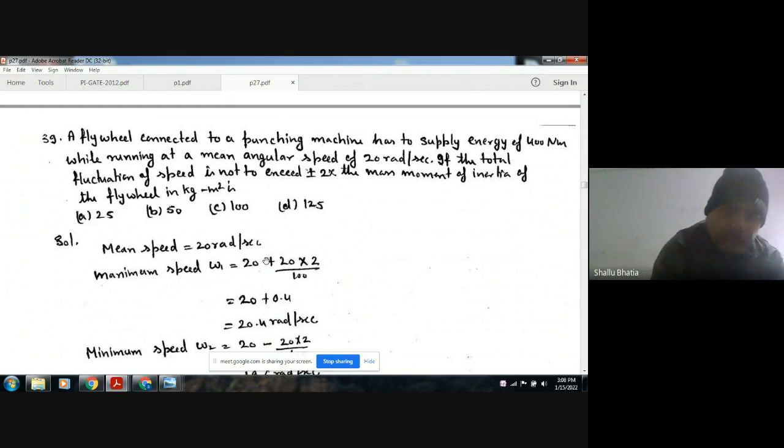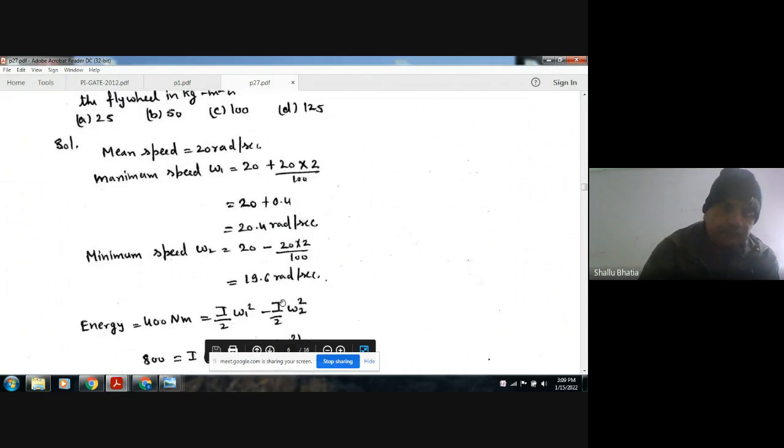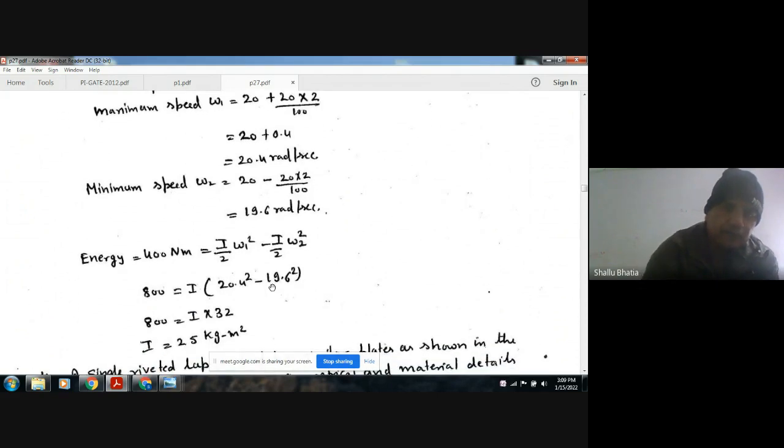Here the mean angular speed is 20 radians per second, and the fluctuation of speed is plus minus 2%. So the maximum speed will be 2% greater than the mean speed, that is 20.4, and the minimum speed is 20 minus 20 into 2 by 100, that is omega 2. So this is the maximum speed and this is the minimum speed, and we can find out the change in energy.